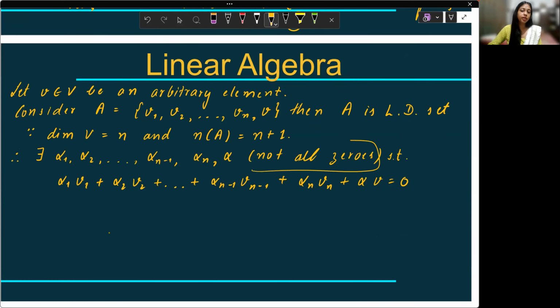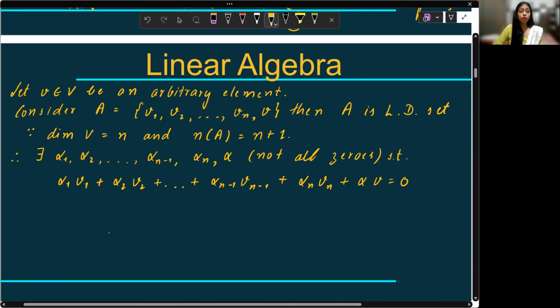I have already written that not all of them are 0. This is from the definition of linearly dependent. Now, in particular, this alpha can be 0 or non-zero. Let's discuss both of the cases.